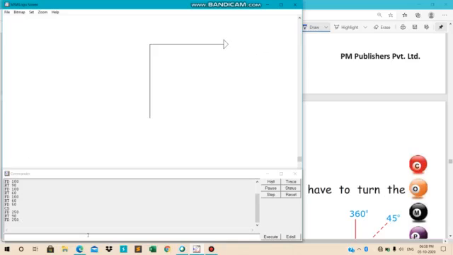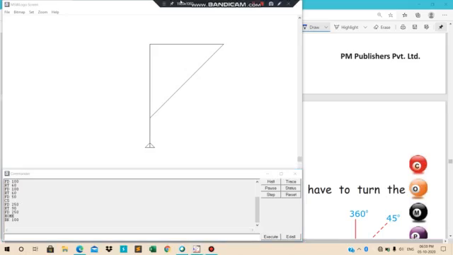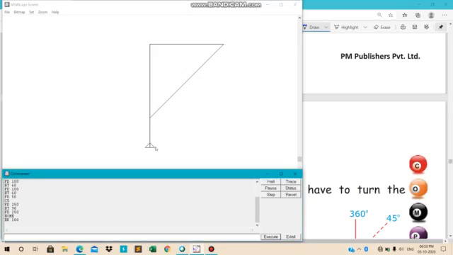Okay, now if I want to move the turtle, first of all I would like to bring it at the home position. See, एक triangle बन गया ना. Now I want to make it move backward, so I will write backward 100, BK 100, and see what happened. टर्टल किधर की तरफ गया? नीचे की तरफ. बैकवर्ड, नीचे की तरफ गया टर्टल, है ना?